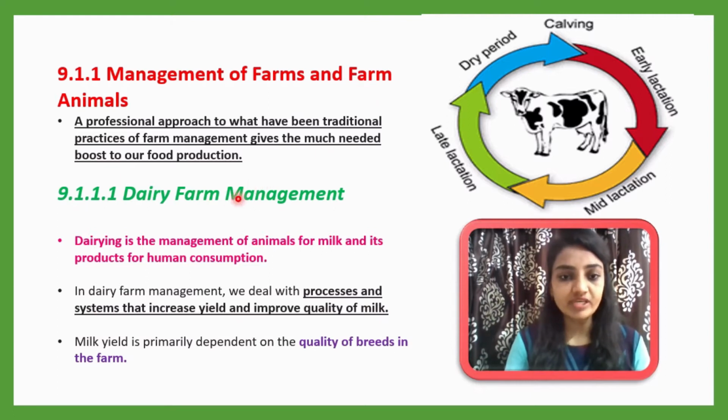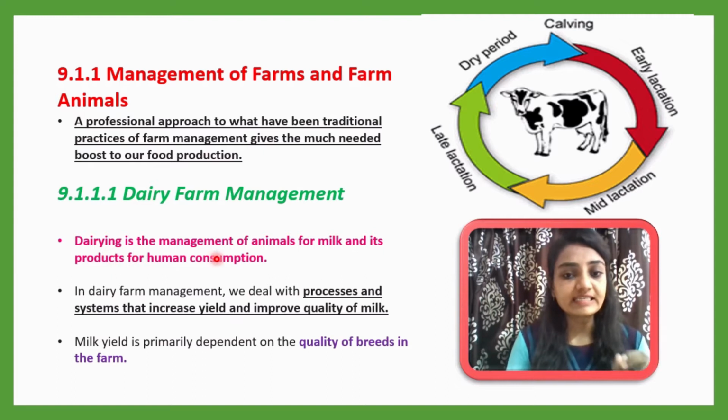First we will discuss dairy farm management, what dairy farms are doing to manage all the related approaches. Now dairying is the management of animals. So what is dairying? Dairying is the management of animals for milk. What is the main approach of the dairy industry?